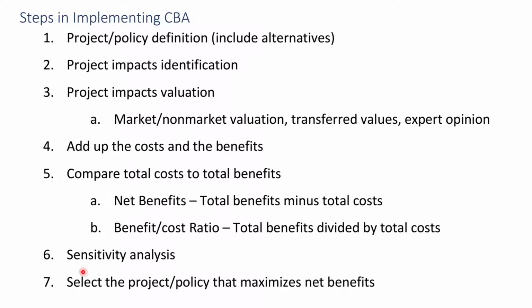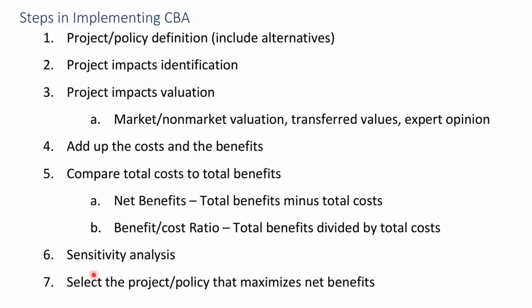But number 6, sensitivity analysis. Now, this is one of the most important parts of cost and benefit analysis. Unfortunately, we won't have an opportunity to dig too deep into this. But what sensitivity analysis is: if you go back to number two, to make these projections, we had to make some assumptions. We had to make assumptions on things like unemployment rate or GDP growth rate and so on.